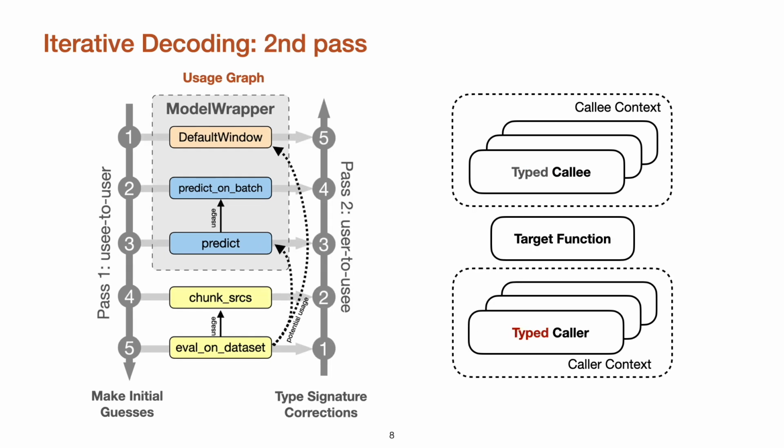In the second decoding pass, we let the model make type predictions again, but going from callers to callees. Note that in this decoding pass, both the callee context and the caller context are fully typed. This way, we allow the type information to be propagated in both directions, refining the results to be more consistent.